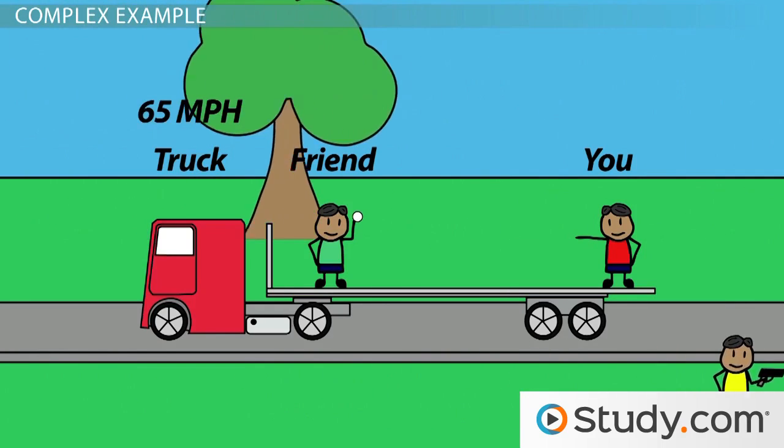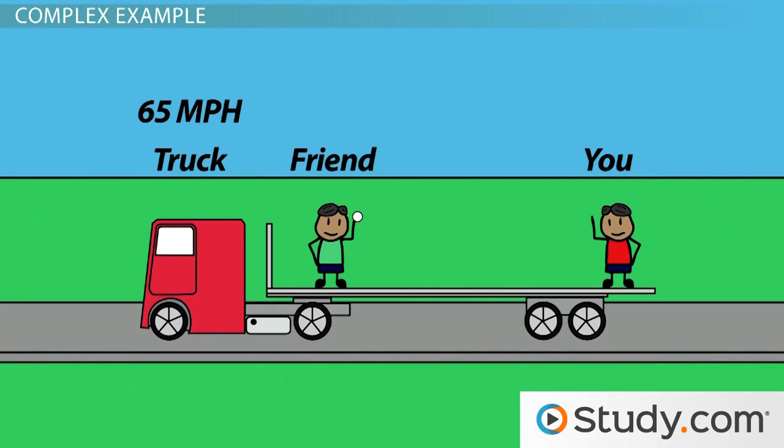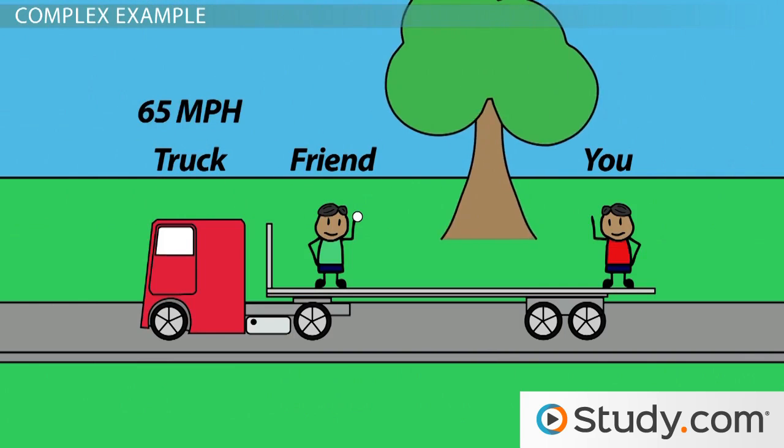When you throw in the same direction as the truck is moving, the velocity of the ball is added to the velocity of the truck. Your coach will measure the ball's velocity at 115 miles per hour if he is standing on the side of the road. Wow, that's fast. More accurately, the ball is moving with a velocity of 115 miles per hour relative to the road.